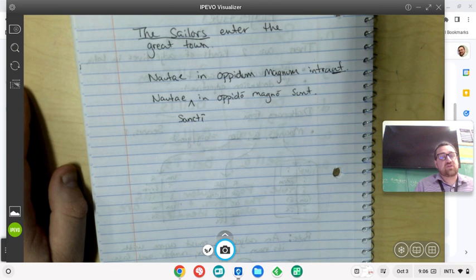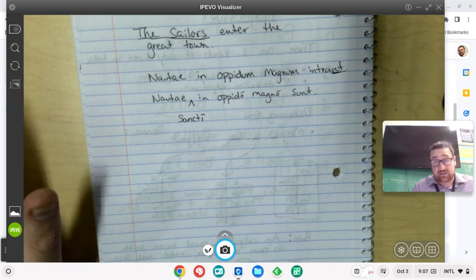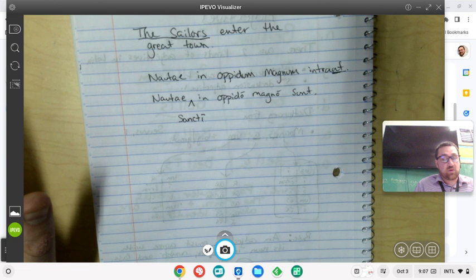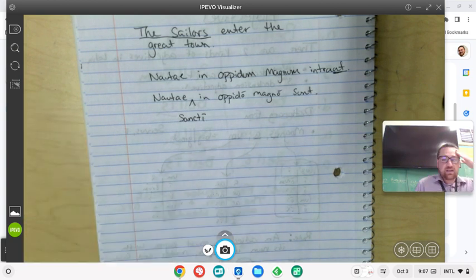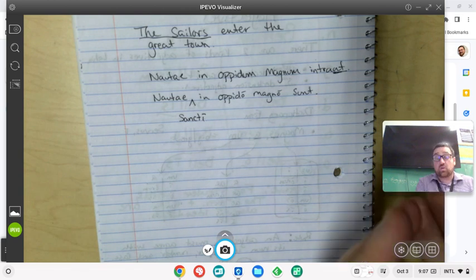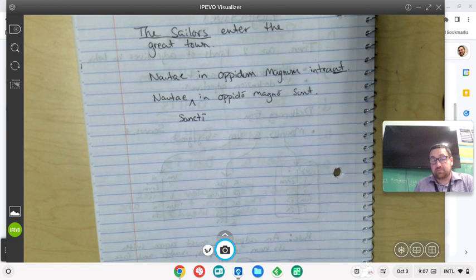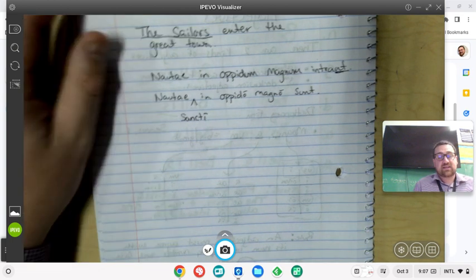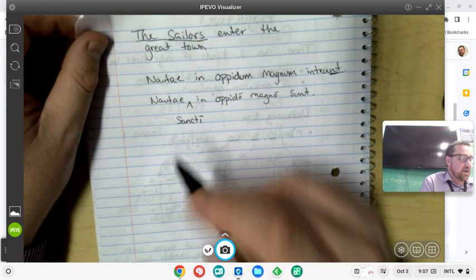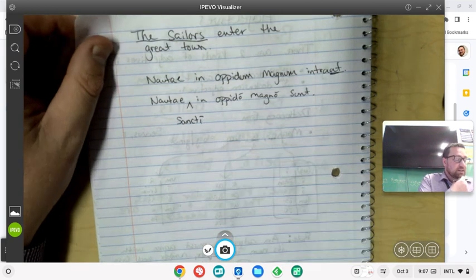There is no such thing as fourth or fifth declension adjectives. No adjective in Latin uses endings from the fourth declension or from the fifth declension. But you could certainly describe a fourth or fifth declension word with a first or second declension adjective. And in those cases, the endings are probably not going to be the same either.